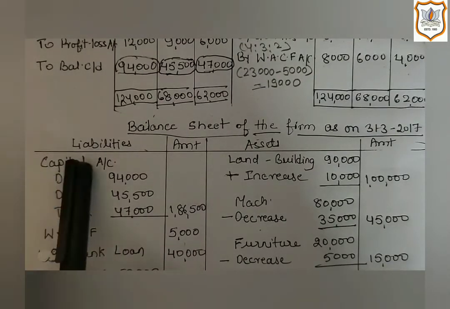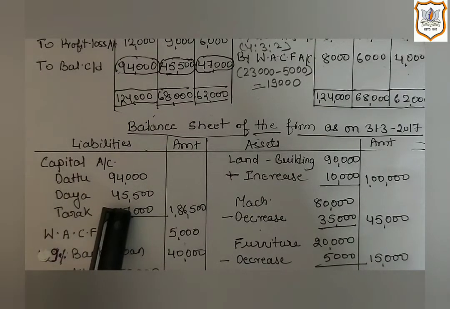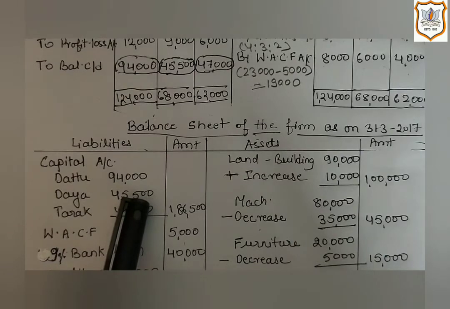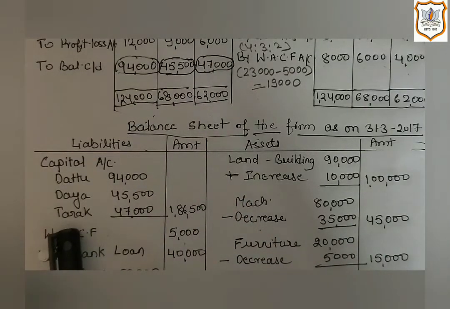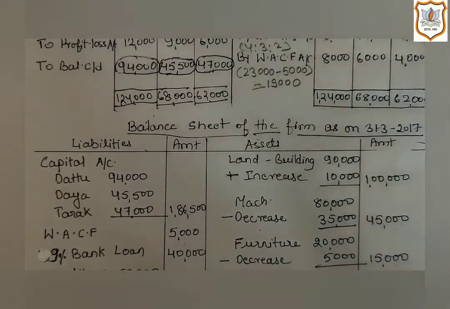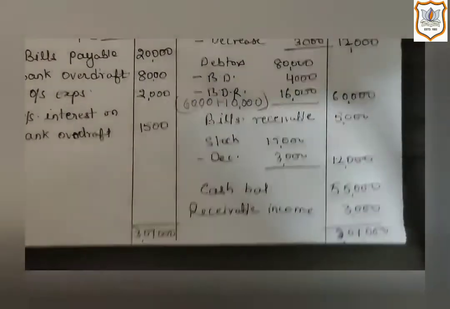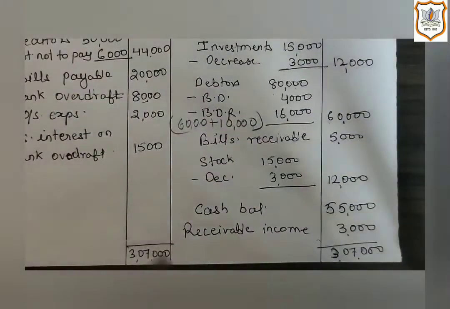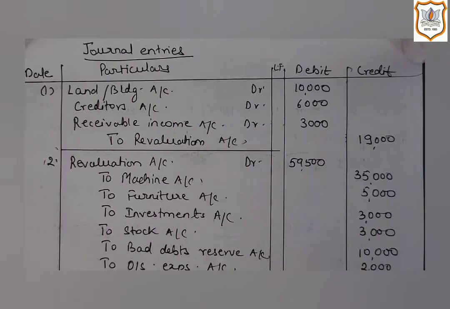So here Dattu's capital balance is 94,000, Daya's capital balance is 45,500 that we have transferred from the partners' capital account, and Tarak's capital balance is 47,000. In this way, our balance sheet will get tallied with the amount 3,07,000. Now let's make journal entries for this.